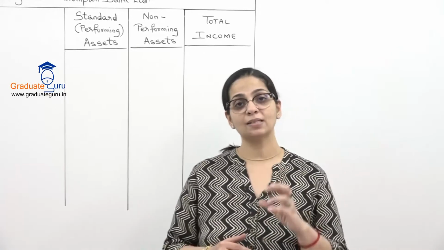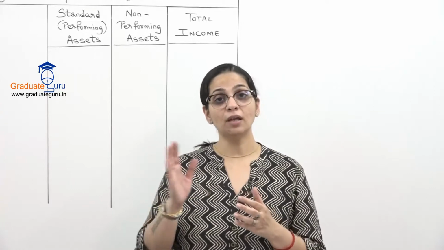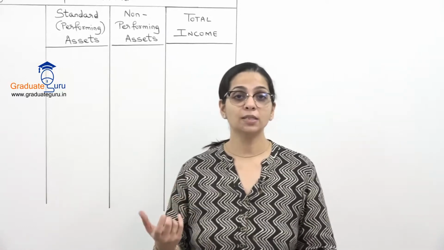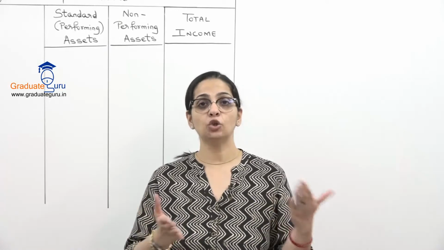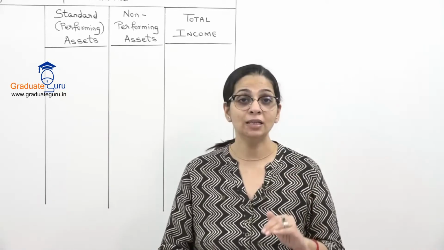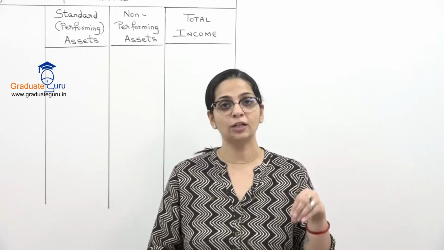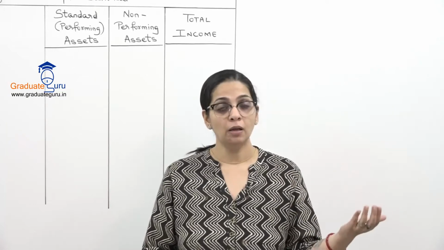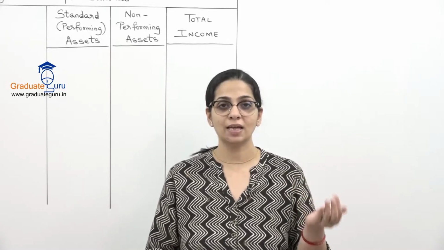So when it is a non-performing asset, I will only write the income in my books when I actually receive it. So I told you this last time also in the last session, that the reason why you segregate your assets into performing and non-performing is basically because the income of a non-performing asset, you will only take on receipt basis. That is, the actual income received during the year will only be shown as the income. If something is receivable, but I have not yet received it, I am not going to show it in my books until and unless I actually receive it.